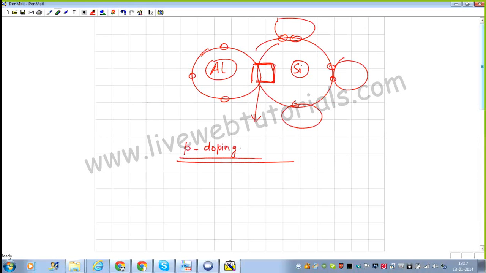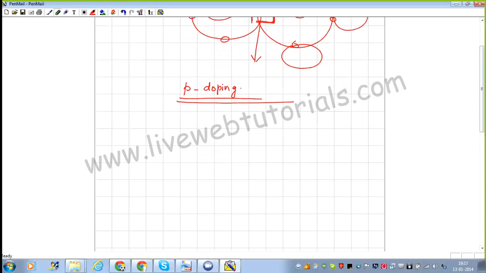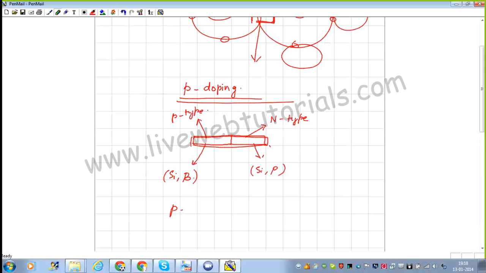Now when you are going to join both of these, suppose here I'm going to have on one side an alloy which is silicon bonded with boron, and this is joined with another material over here which is the combination of silicon and phosphorus. This type of material is known as n-type because there is an extra electron. This type of material is known as p-type, and when you join both of these together like this, we are going to call this a p-n junction diode.